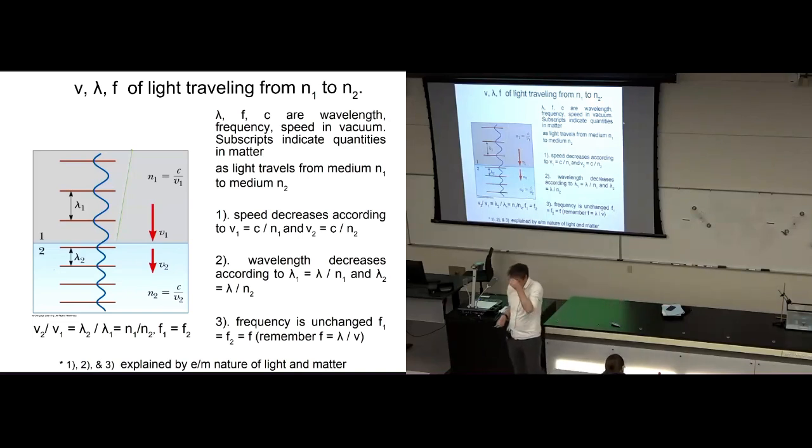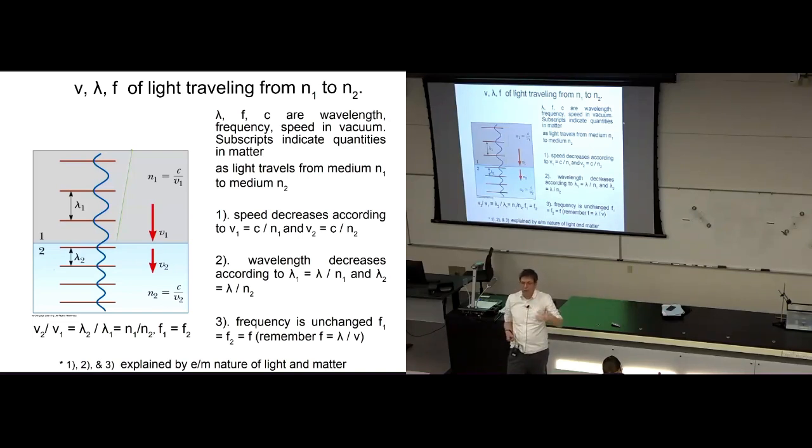What happens to the speed of the light ray as it travels from one medium to another? What happens to the wavelength? And what happens to the frequency? If I think about an electromagnetic wave, I can think about how fast it travels, its speed.